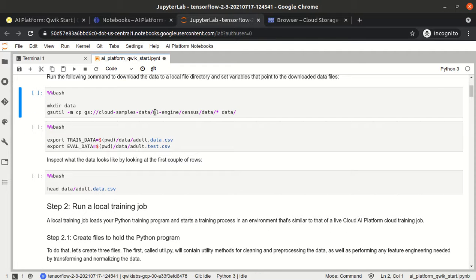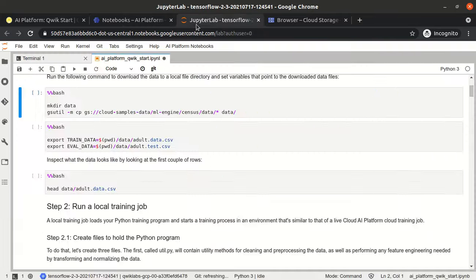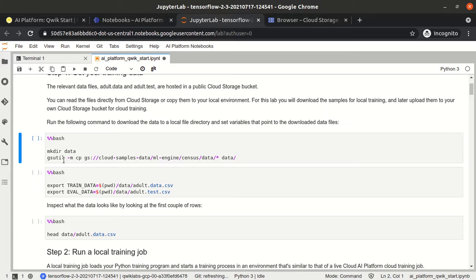Okay, now in the next step, to train a machine learning model we need some data, and they told that we have to use some data which is placed somewhere. So as part of this cell, they have already placed the data on their Google Cloud public bucket.